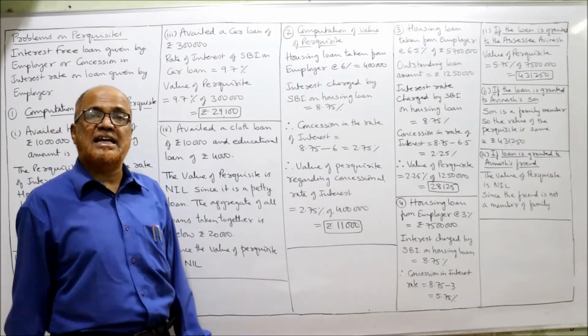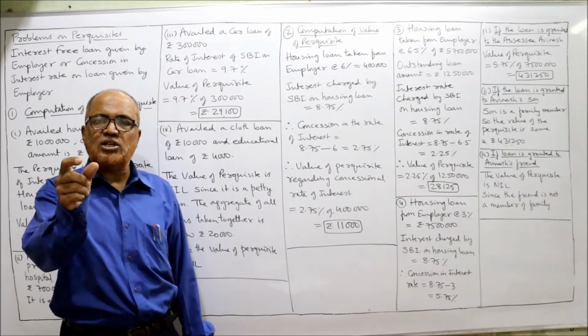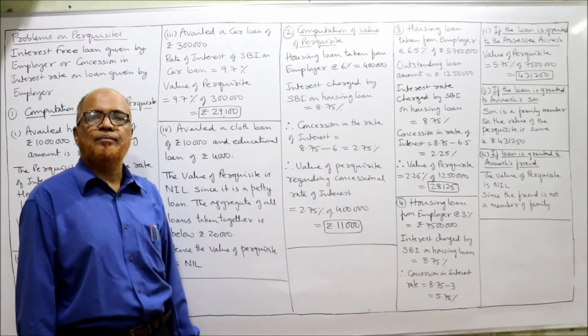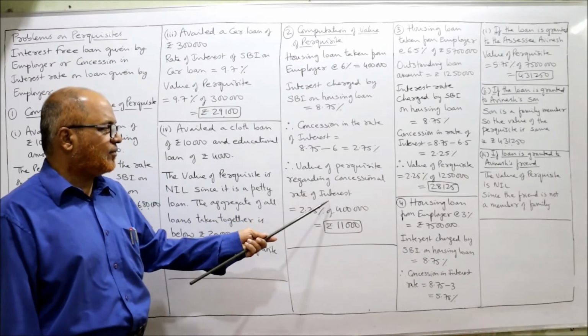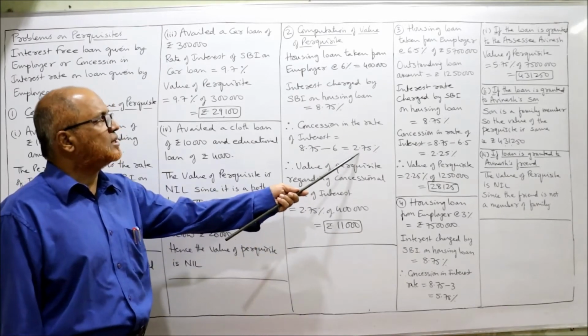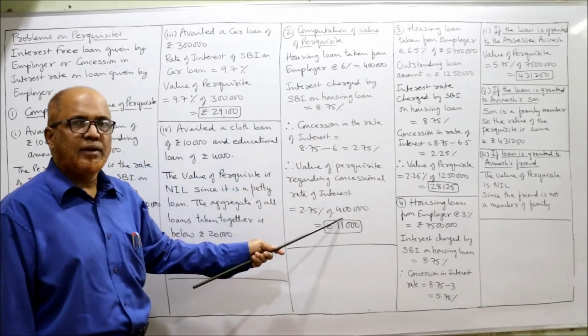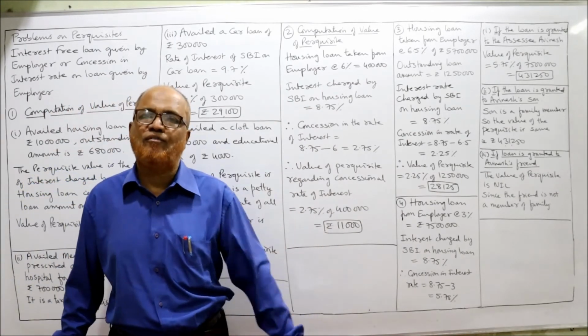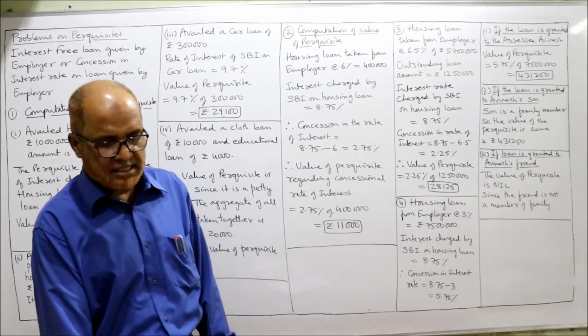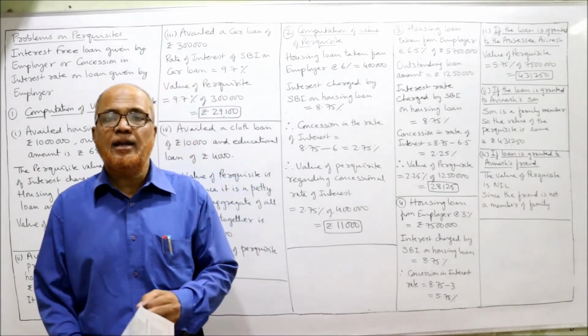That concession on the outstanding loan amount is the value of the perquisite. So 2.75% of 4 lakh, 11,000, is the value of the perquisite. This is the second point.